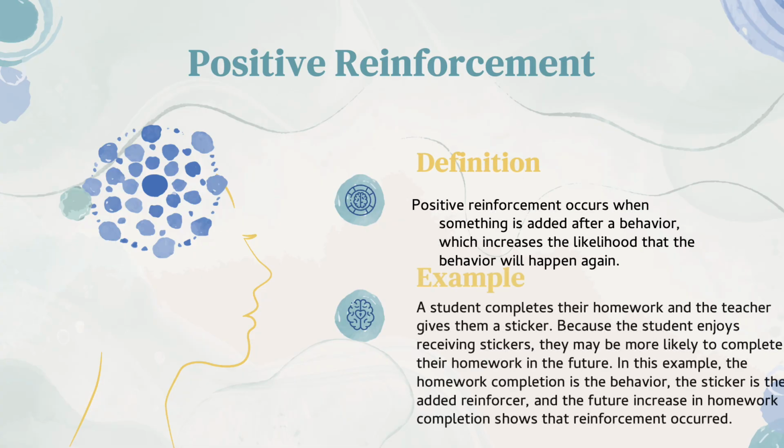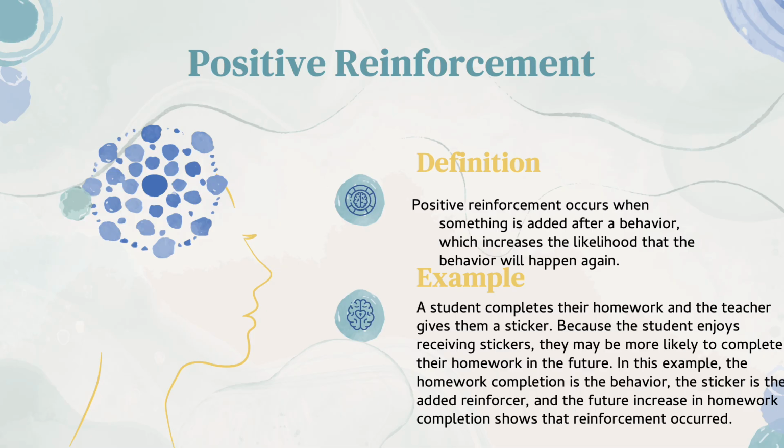Okay, going into more depth, we're going to first start off with positive reinforcement. The definition of positive reinforcement is that it occurs when something is added after a behavior, which increases the likelihood that the behavior will happen again. An example of this is a student completes their homework and then the teacher gives them a sticker. Because the student enjoys receiving stickers, they may be more likely to complete their homework in the future.